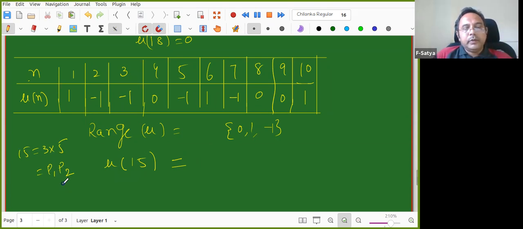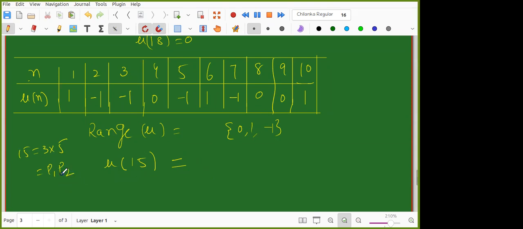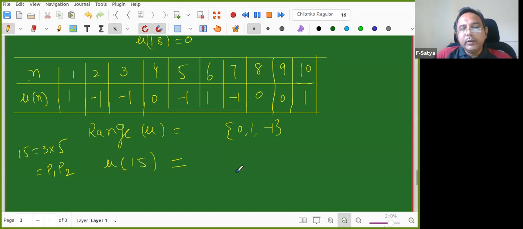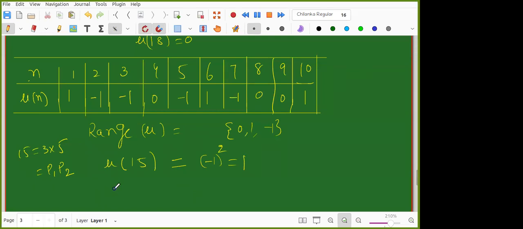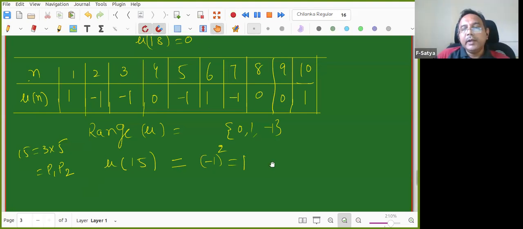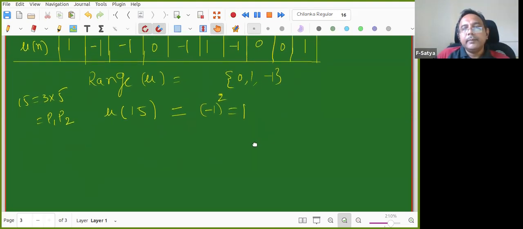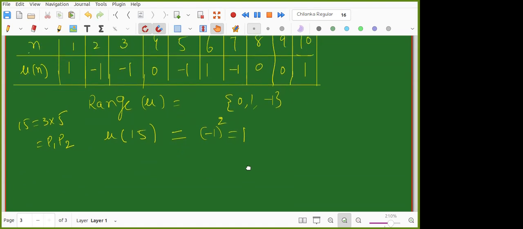So the k value is 2, and (-1) power k is 1. Oh, that way. Okay, thank you, sir. Is the table now completely clear, Sankriti? Yes, sir. Very good.